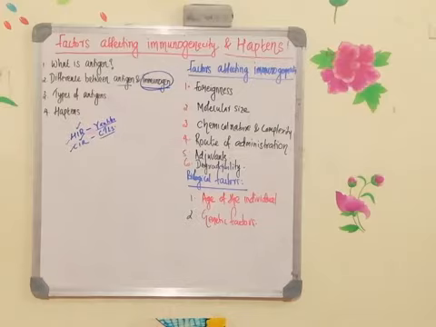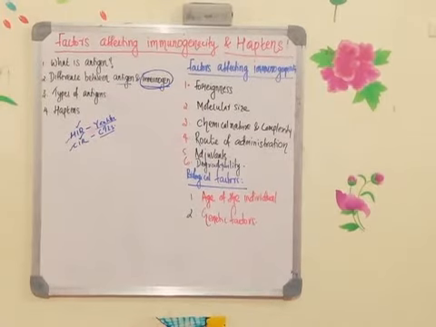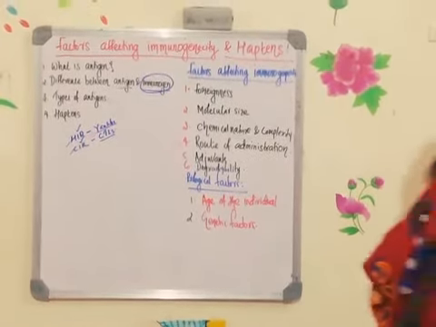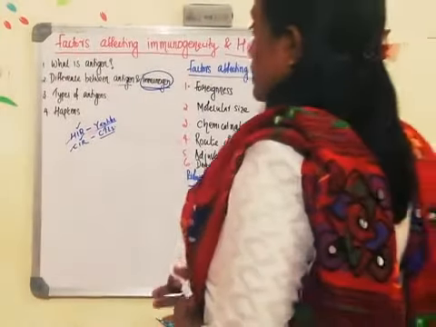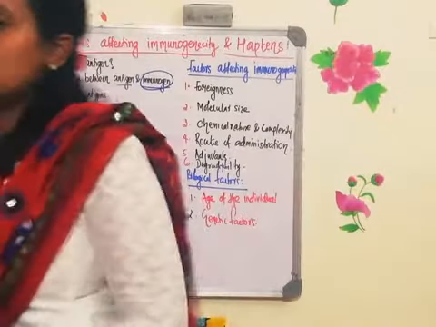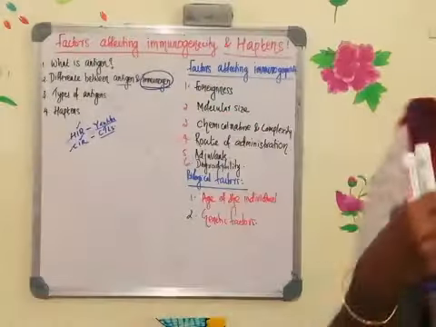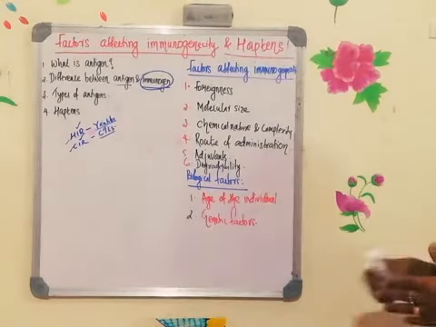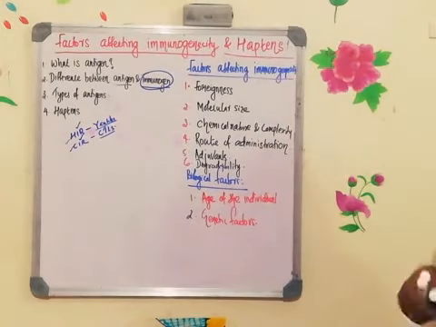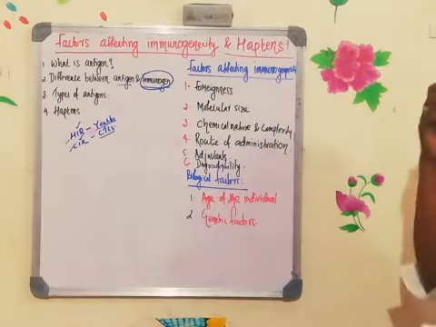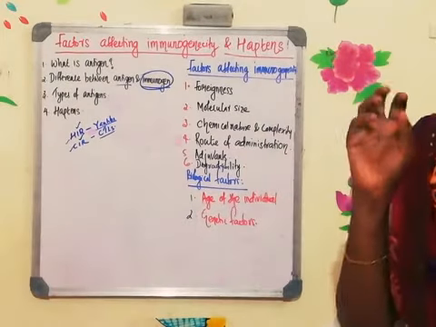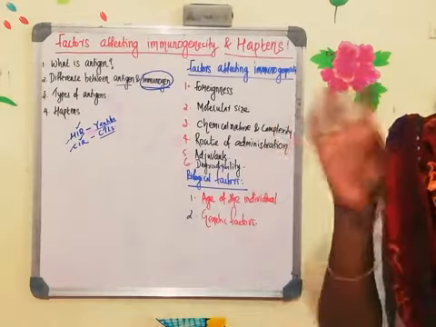When you are talking about antigens, you have to remember one more thing. Many particles will be entering into the body. They can be made up of different substances like protein, polysaccharide, DNA, RNA. All these foreign molecules will enter into the body. But your immune system can identify the antigen when it is proteinaceous in nature.